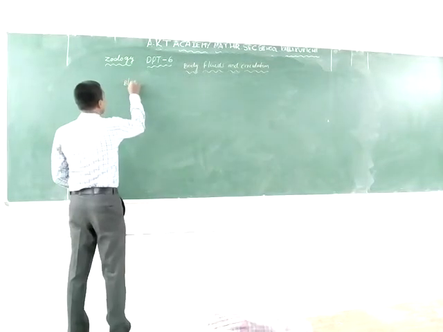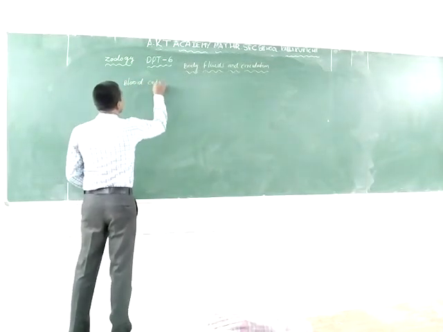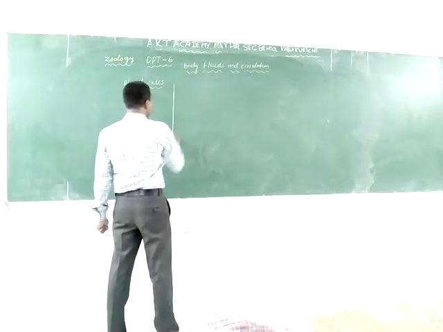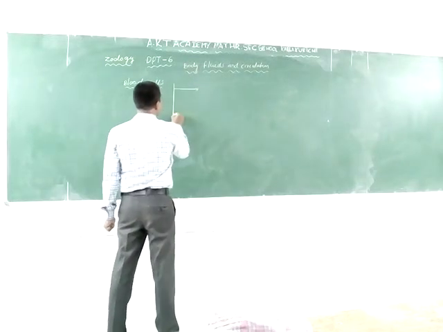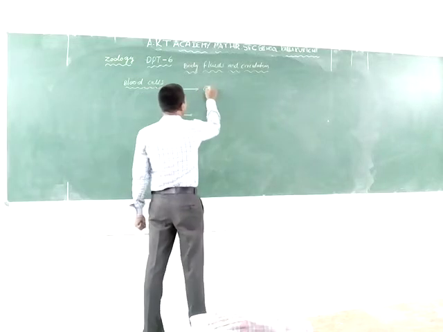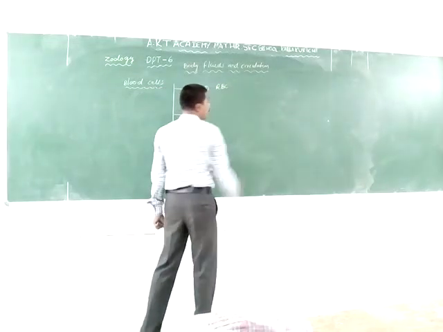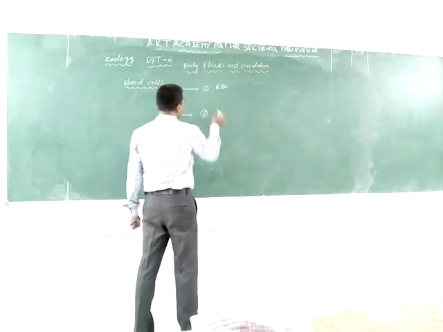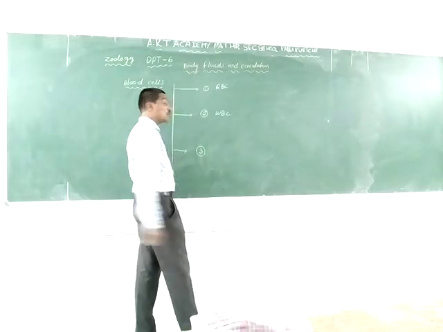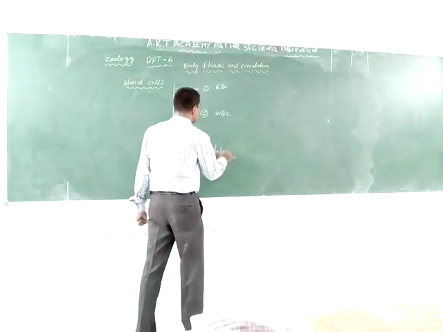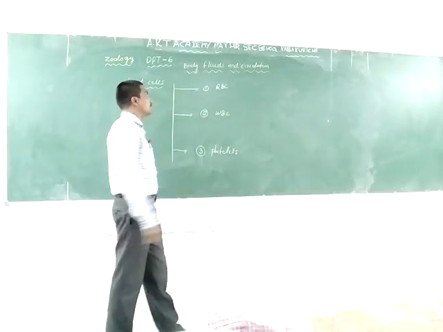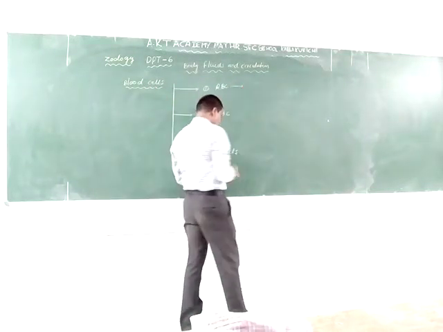The next one is the blood cells. These are also known as blood corpuscles. Three types of blood cells are present in the total blood. The first one is the RBC, the second one is the WBC, and the third one is the thrombocytes or platelets.